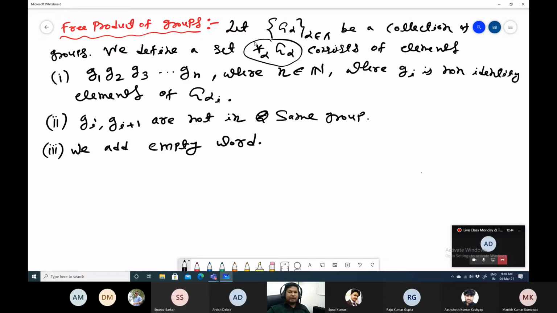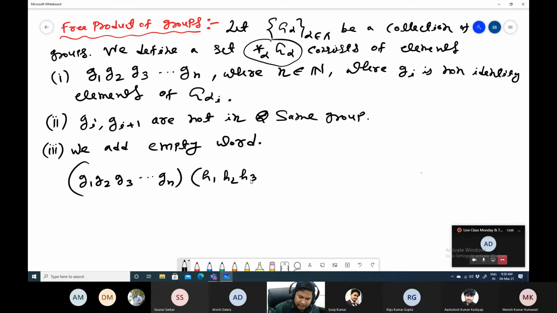Now how to define a group on this one? Take any two elements, say G1, G2, G3, up to Gn, and take another element, say H1, H2, H3, up to Hm. Remember that n is just finite.